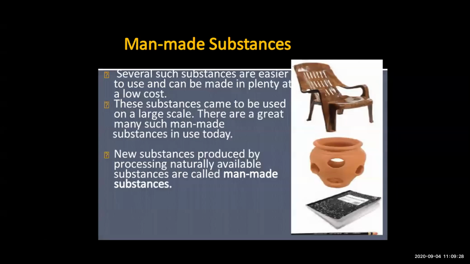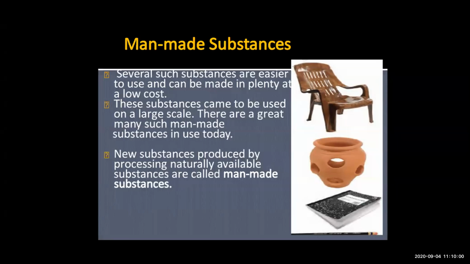Now here in the picture you can see the chair which is made of plastic, the pot, the book. There are several such substances which are easy to use and of low cost, meaning man makes these things thinking that people can use them very easily and pay less money for them.